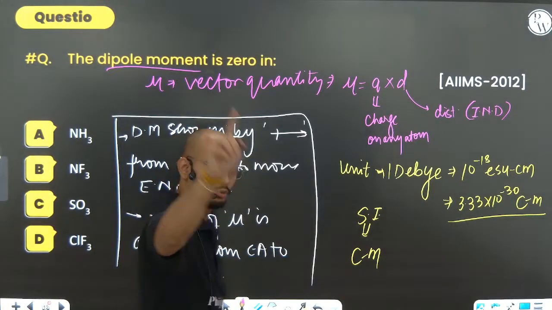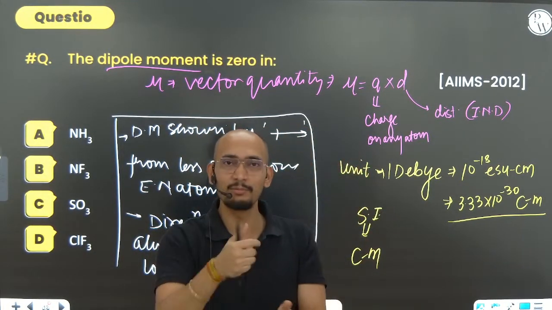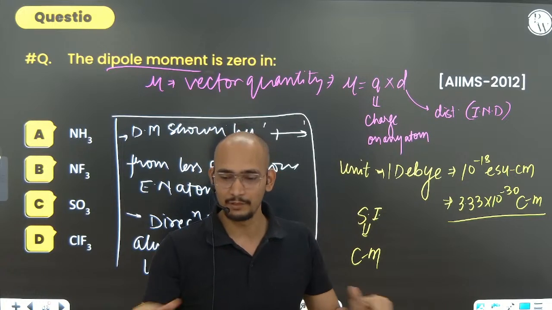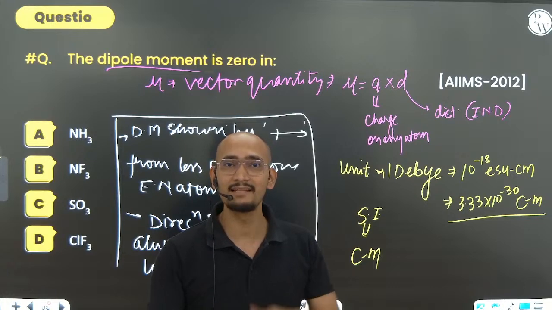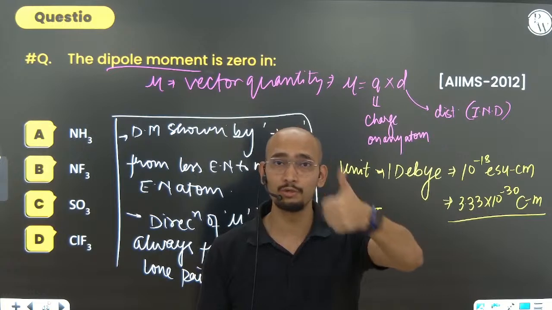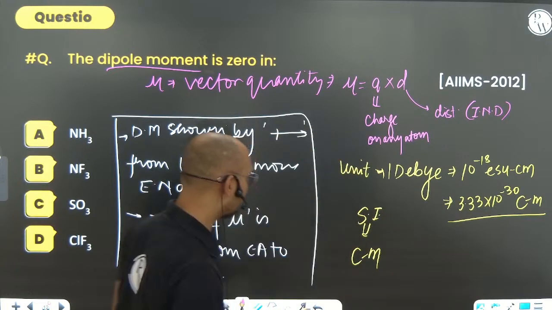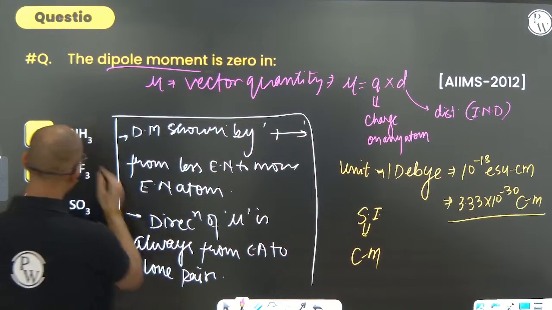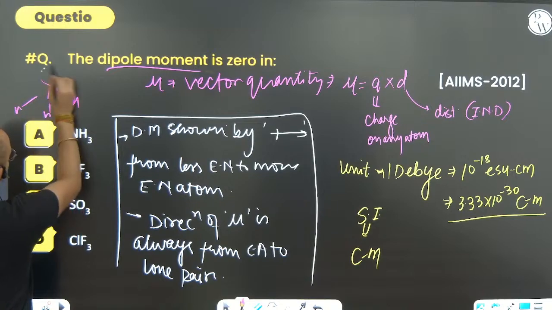And never ever try to cancel the lone pair dipole moment. It is known as atomic dipole, and whatever is bonded, it is called bond dipole. Bond dipole can never cancel atomic dipole as a rule. So if there is some dipole due to a lone pair, it can never be cancelled by bonded dipoles. No, never. Think about NH3: N, H, H, H, and there is a lone pair.